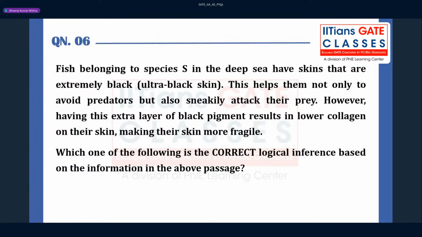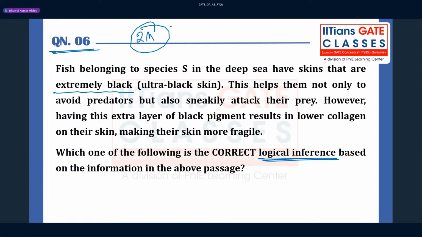Now question number 6. So fish belonging to species S in the deep sea have skins that are extremely black. So again, this question is, see guys, again the same pattern they are asking, right? Logical inferences. And one question is certain, guys, one question is certain in your exam from the inference. 2 mark question, you can say, not 1 mark, 2 mark.